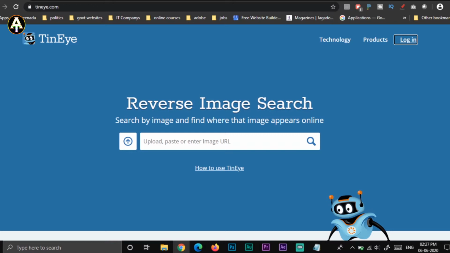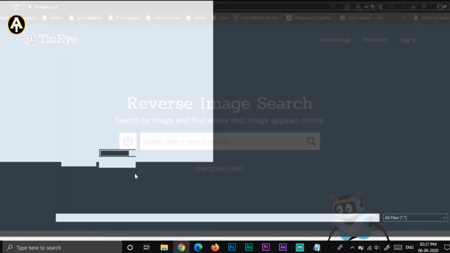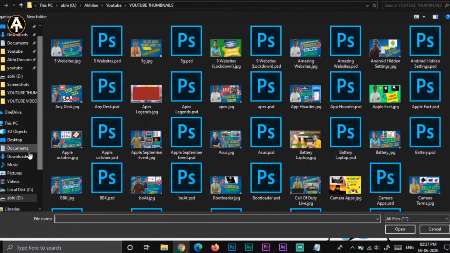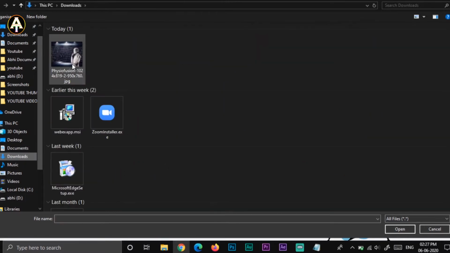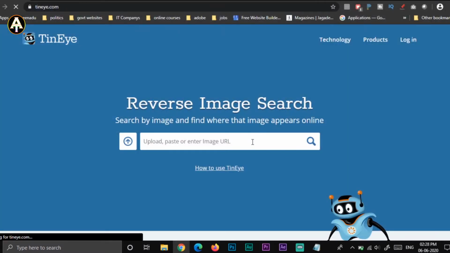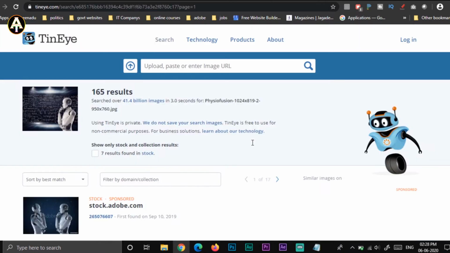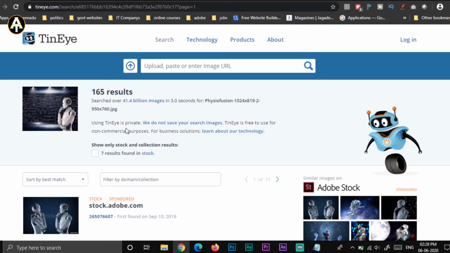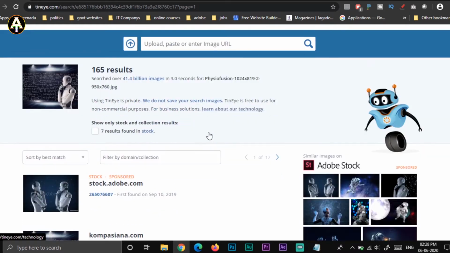For example, you have an image on your PC or mobile phone or any other gadget. If you want to know the information of that particular image, then you can use this app. For that, you just click on the upload button here, or you can even enter the URL if you want. I'm just navigating to my folder. I've uploaded one of the images which I downloaded from the internet. You can see this is the image I have uploaded onto the tineye.com website, and you can see the information of this image.